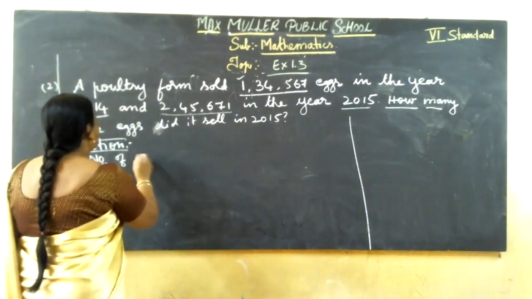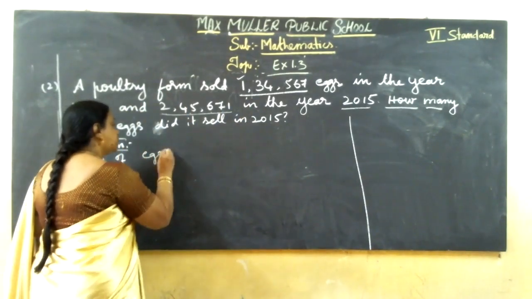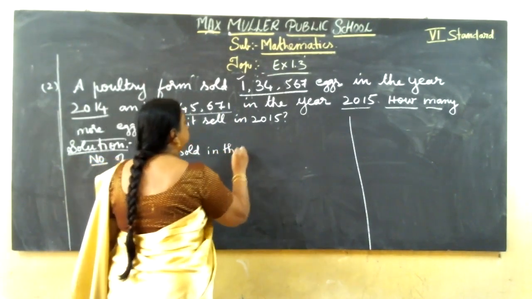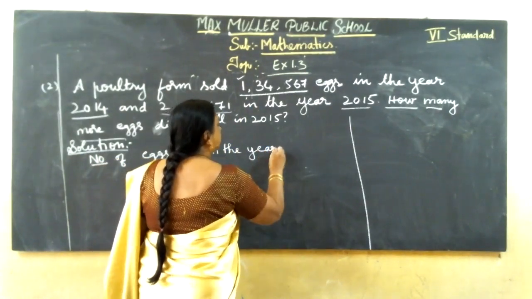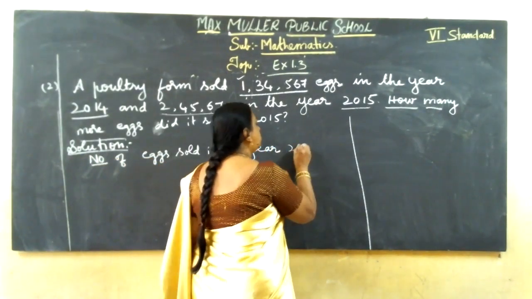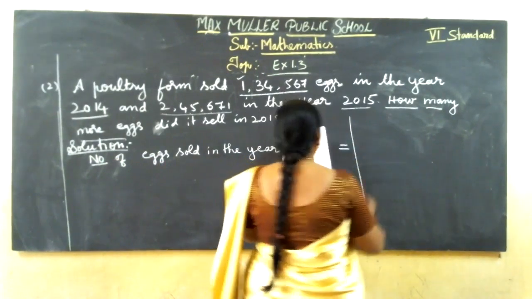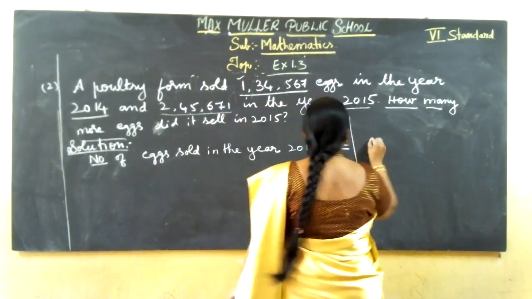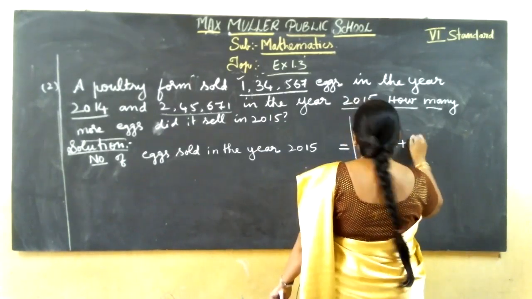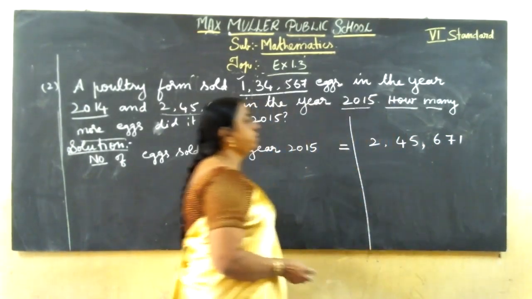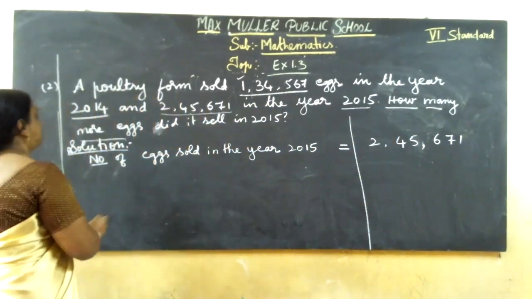So here number of eggs sold in the year 2015 equal to, here you should write that number clearly, 2,45,671.